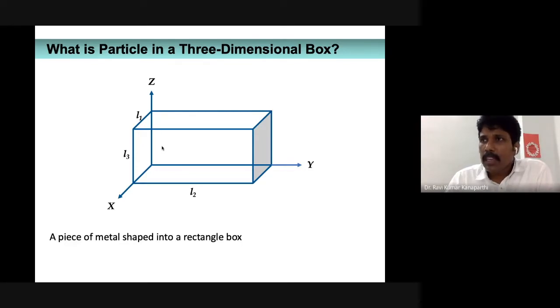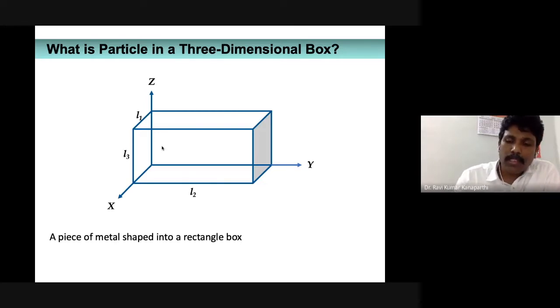But again, I would say that it's very difficult to see the energetic or the quantum effects when you are dealing with a relatively bigger box.